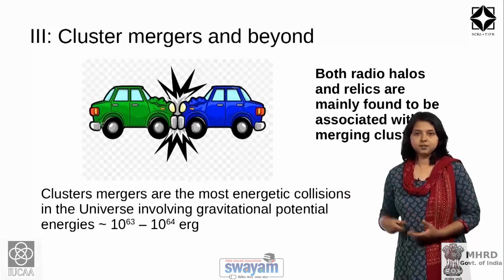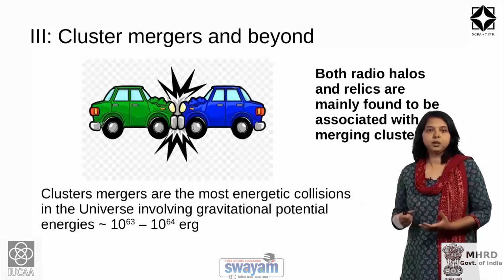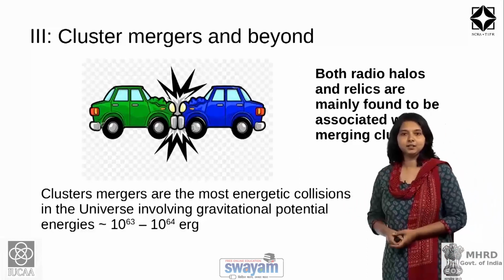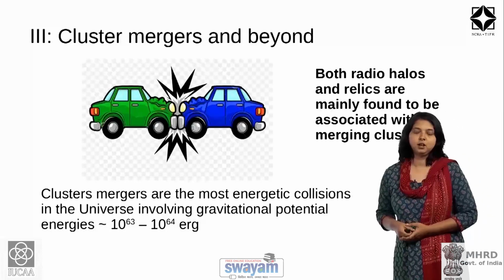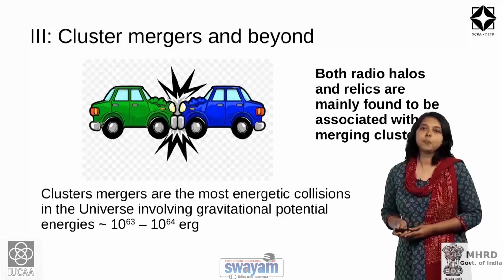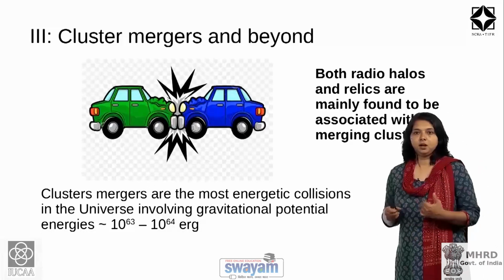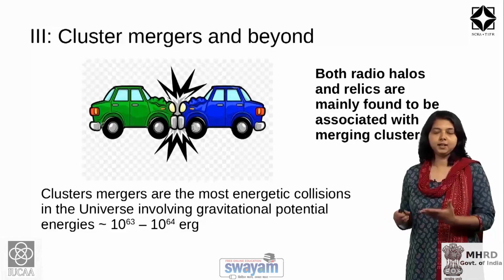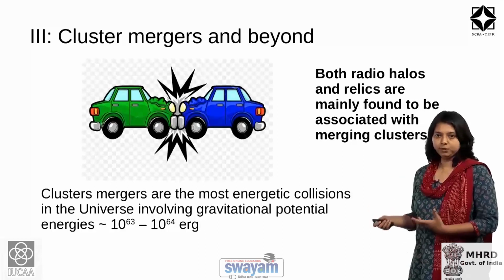So, just like objects such as cars collide, galaxy clusters collide too, and in fact cluster mergers are the most energetic collisions in the universe, which involve gravitational potential energies of the order of 10^63 to 10^64 ergs. And the phenomena that result in the generation of relativistic electrons energetic enough to be detectable in radio bands are a result of cluster mergers.